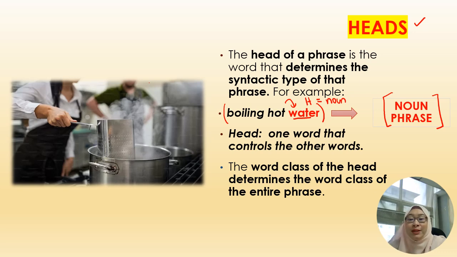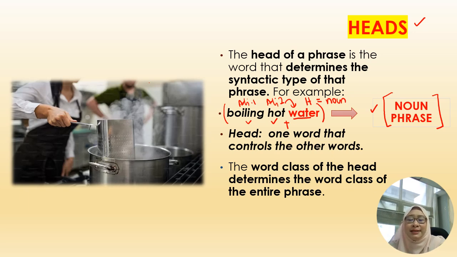So therefore, with the pre-modifiers boiling and hot, which are adjectives, adjective 1, adjective 2, plus a noun, the combination makes it into a noun phrase. Basically a head is one word. A phrase is normally controlled by only one head, just like a human body. So we cannot have more than one head. It's just one word that controls all the other words in the phrase.